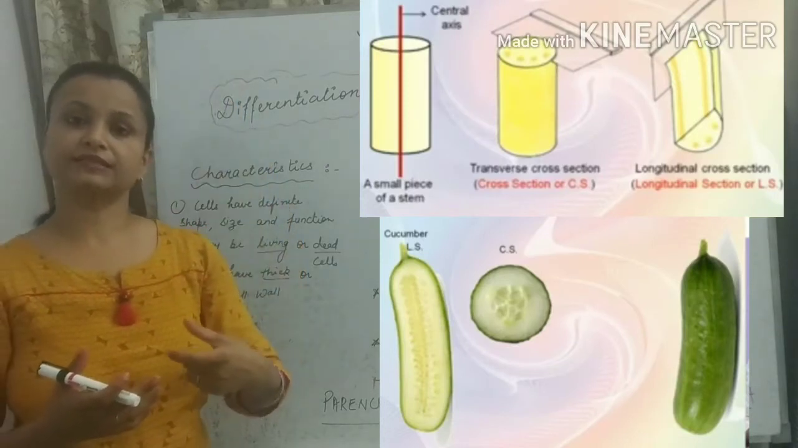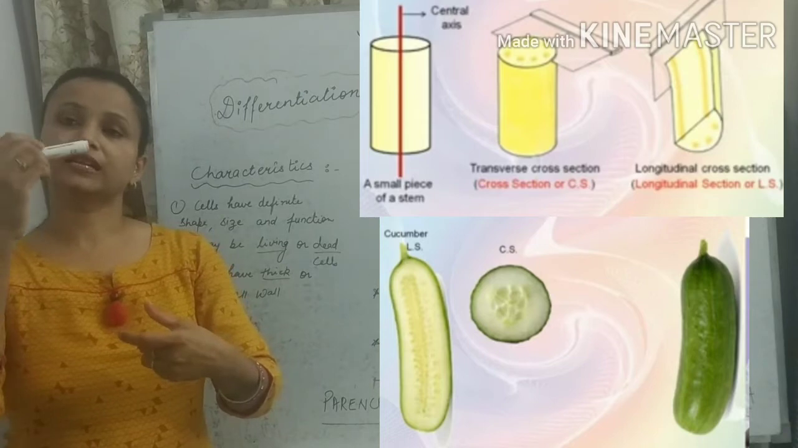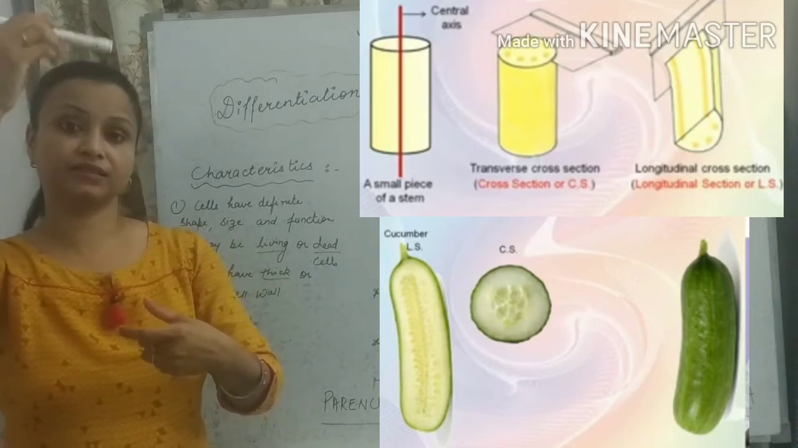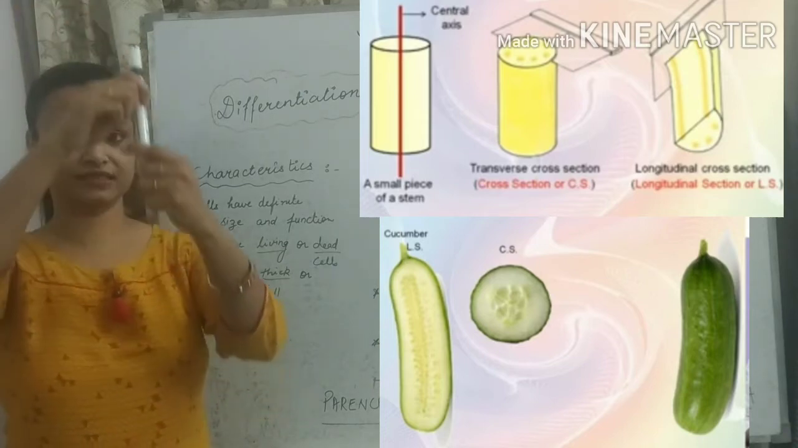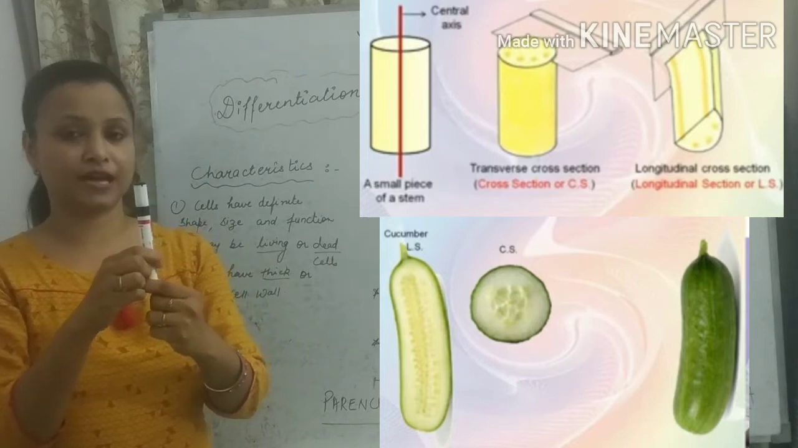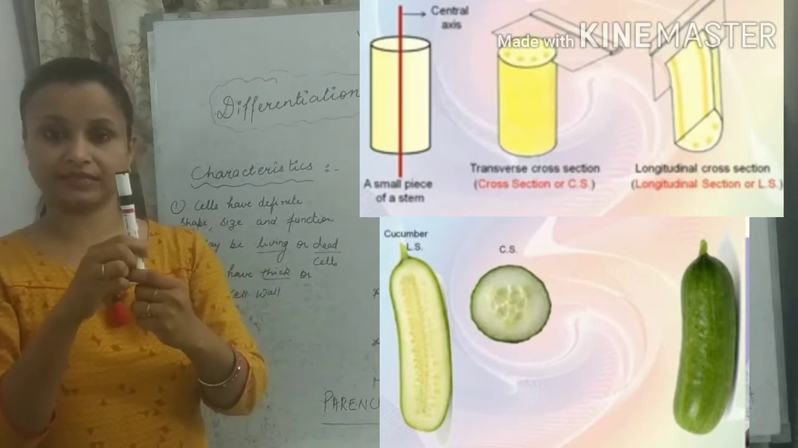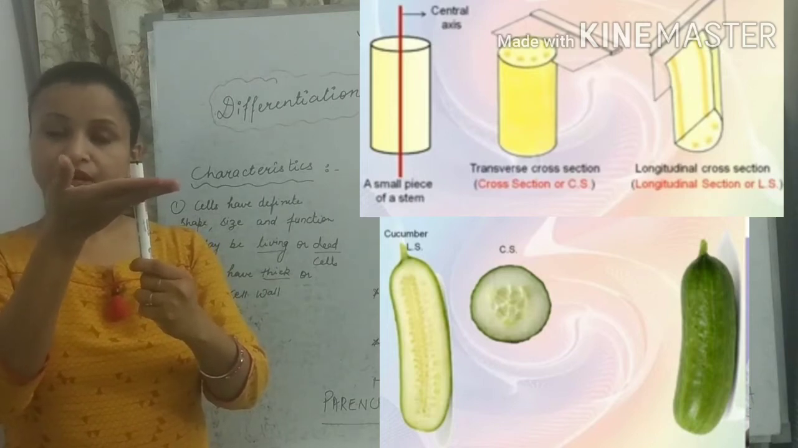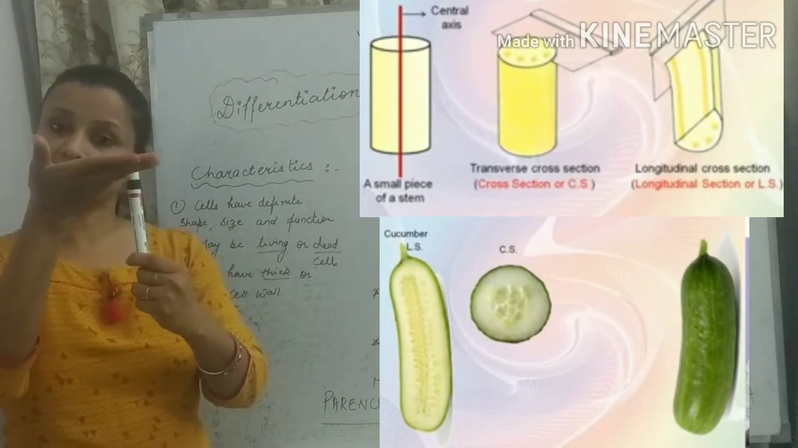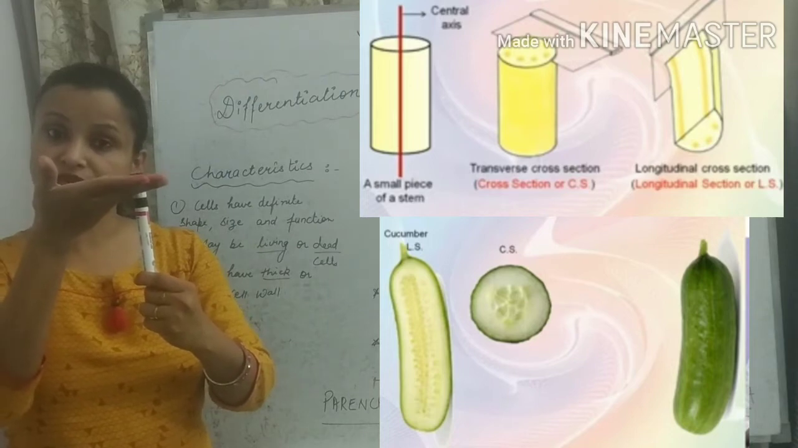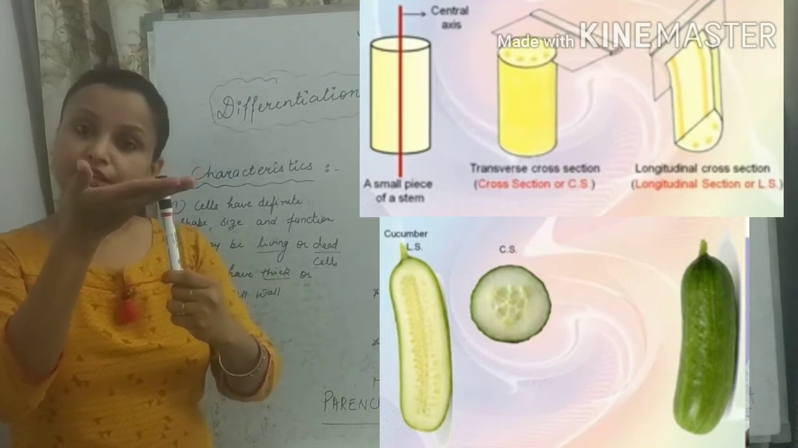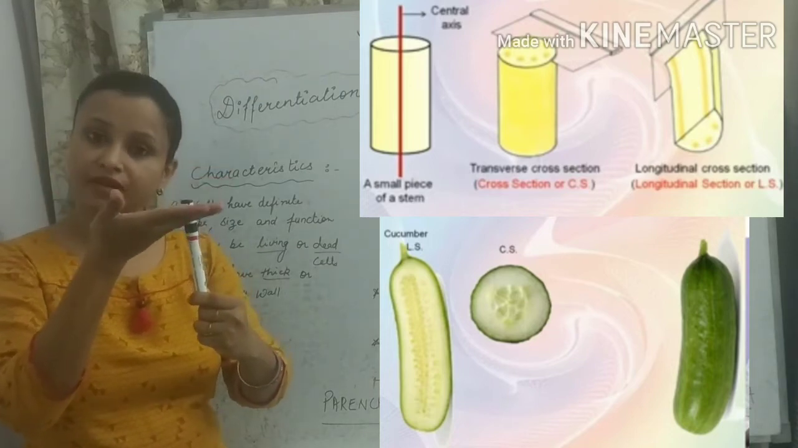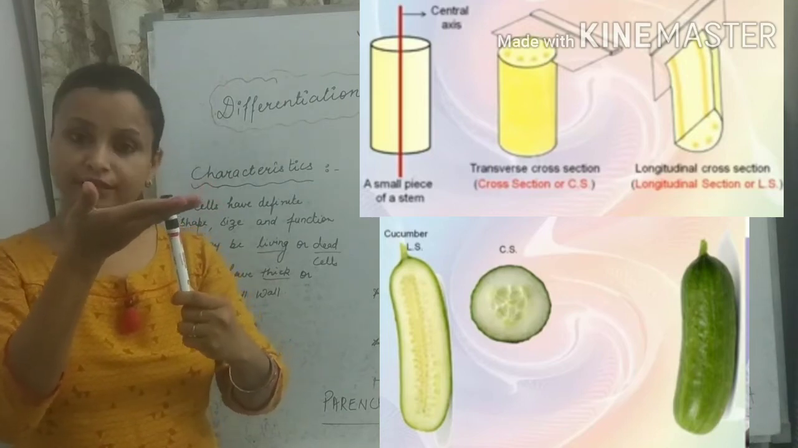If we take a stem, we can imagine there is a central axis. This is the central axis of the stem, and if we cut the stem perpendicular to the central axis, the section or the specimen is known as a transverse section.